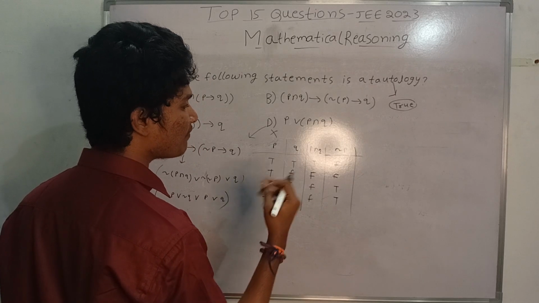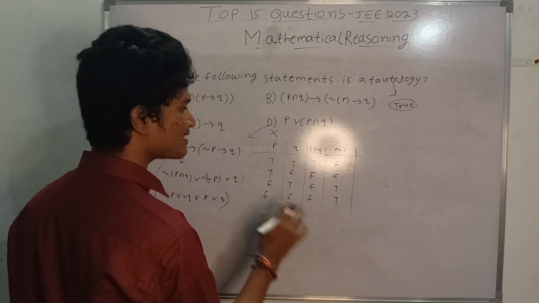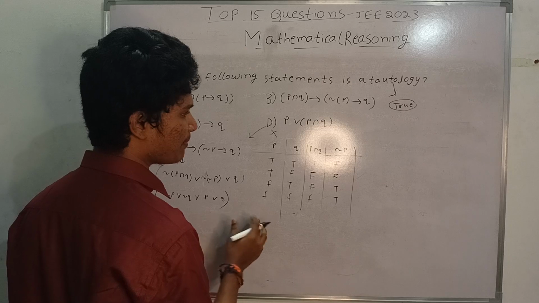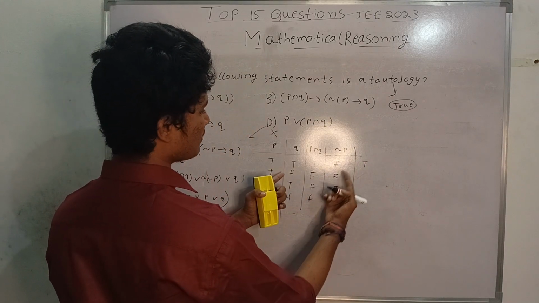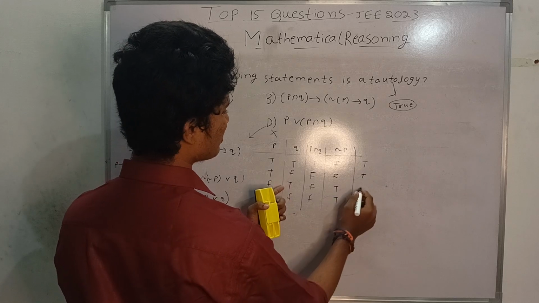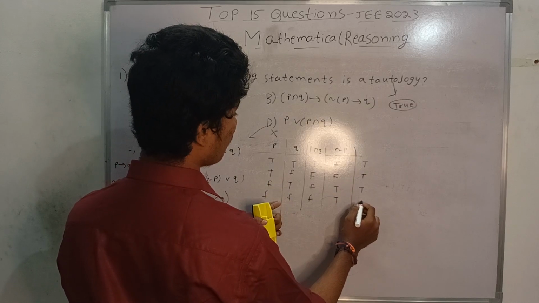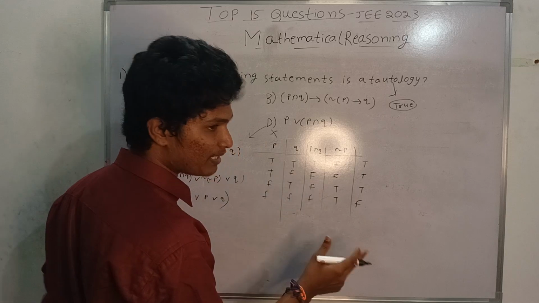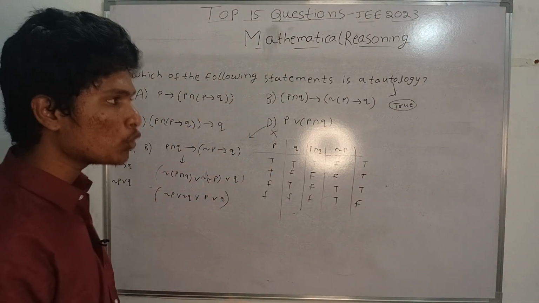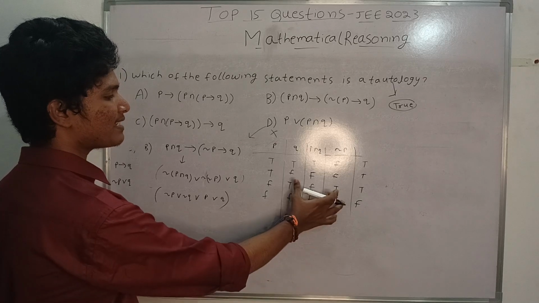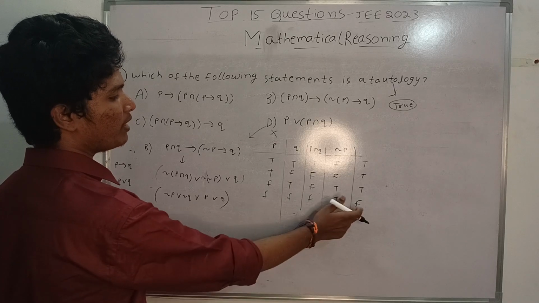What is implication? If the first statement is false, no need to check the second statement, directly keep it as true. If the first statement is true, we have to evaluate the second statement. If the second is also true, then it will be true. In this case it is false, so it is false.